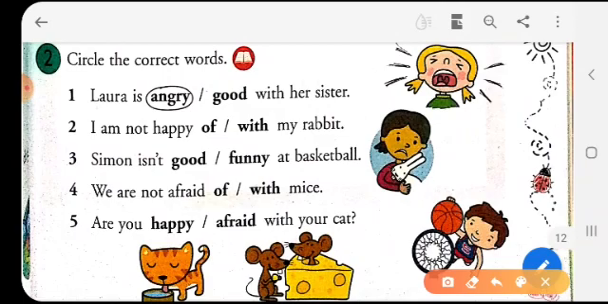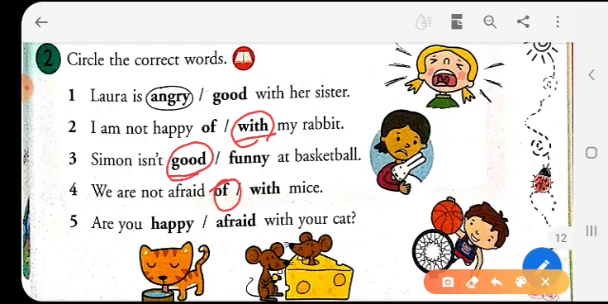Circle the correct words. Laura is angry or good with her sister. So Laura is angry with her sister. I am not happy of or with my rabbit. I am not happy with my rabbit. So you circle with. Simon isn't good or funny at basketball. So Simon isn't good at basketball. We are not afraid of mice.